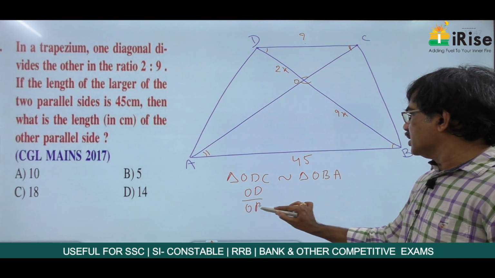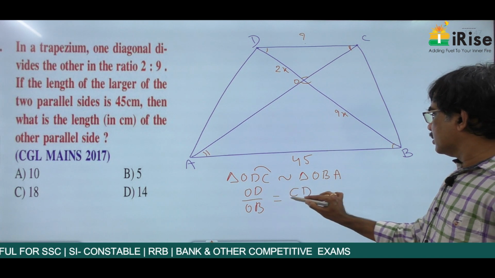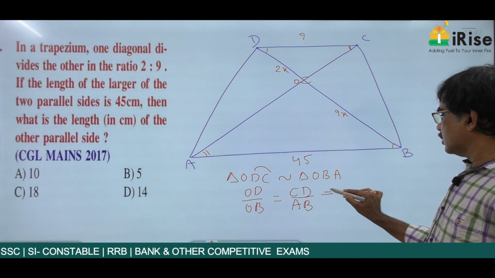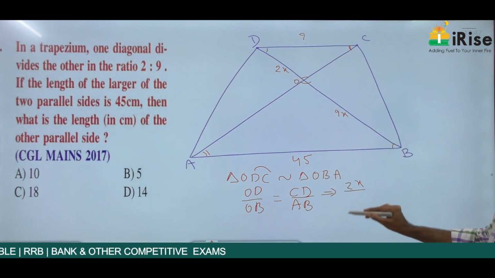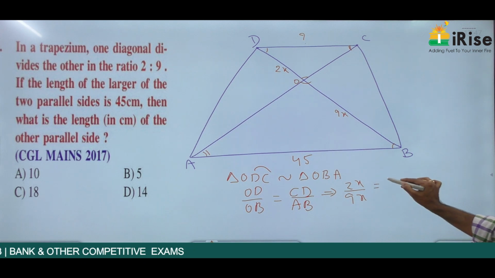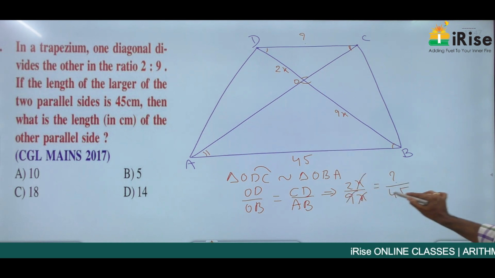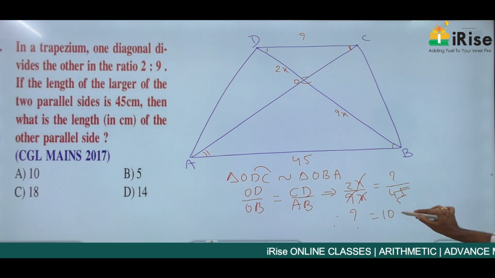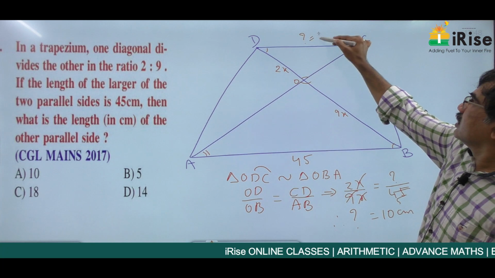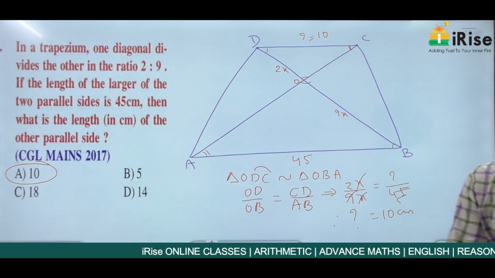OD by OB is equal to CD by AB. This implies OD is 2x by OB 9x is equal to CD, question mark, by AB 45. So x cancel here, 9 ones 9, 9 fives 45. Therefore, question mark is equal to 5 into 2, 10 centimeters. So this is 10 centimeters. So answer is 10. First option. Next question.